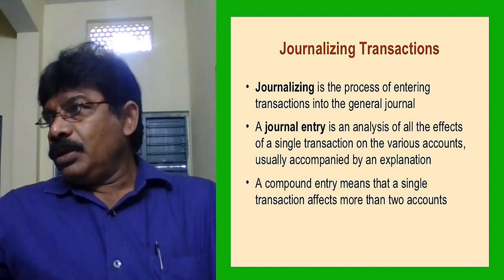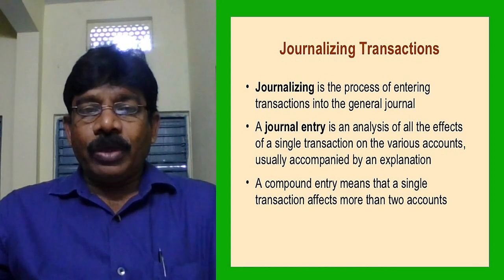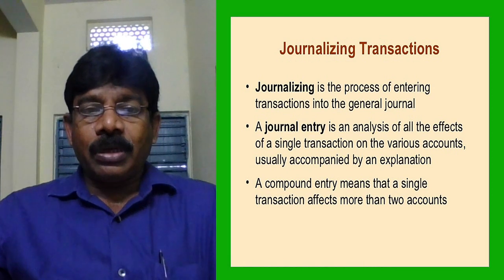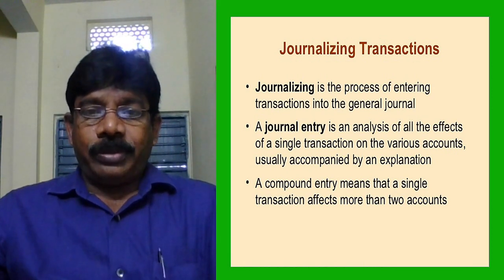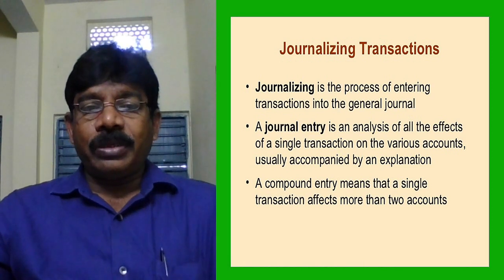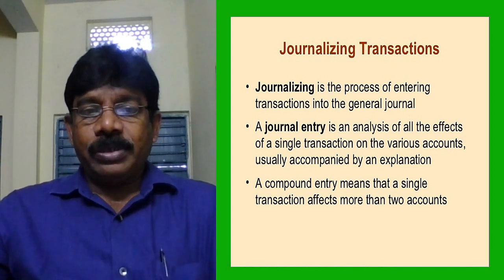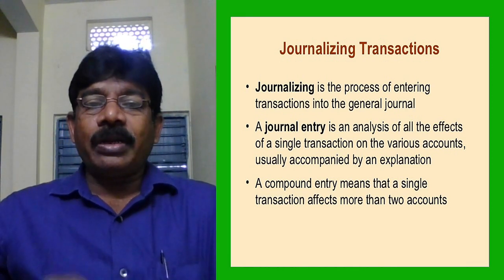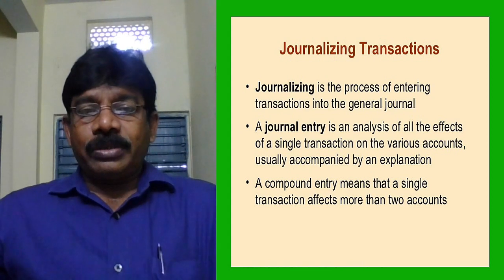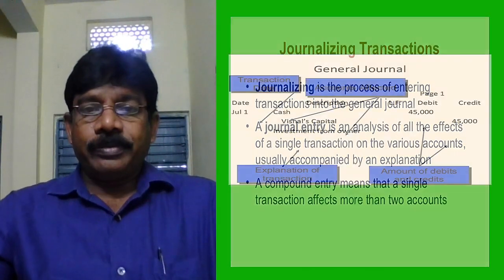So overall, journal entry is nothing but a storage of business transactions in chronological order consisting of debit and credit. Journalizing is nothing but the activity of recording the business transactions in the form of journal entries. Journal entry is an analysis of a transaction and made in the form of debits and credits.